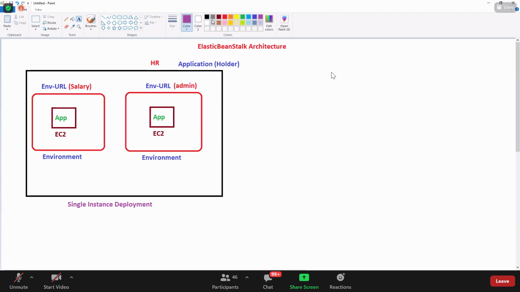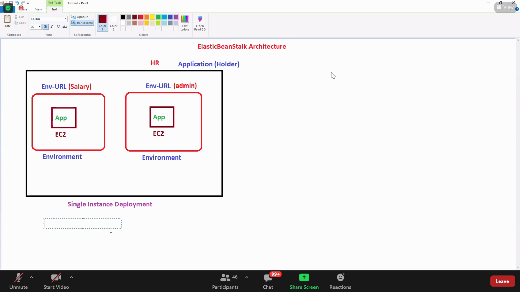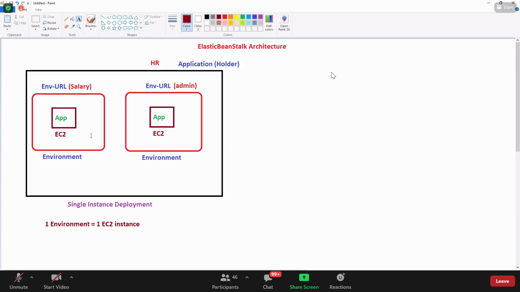In this single instance deployment, one environment is equal to one EC2 instance. Yes or no? In single deployment, you have only one environment, meaning one EC2 instance in that environment. Is it good for your production environment with a single machine, a single EC2?